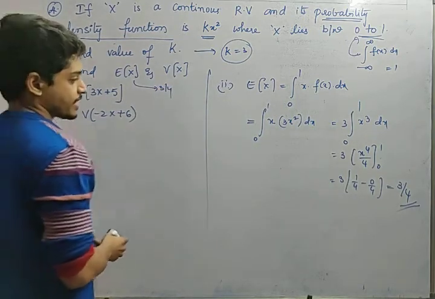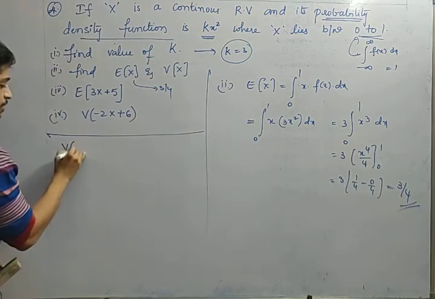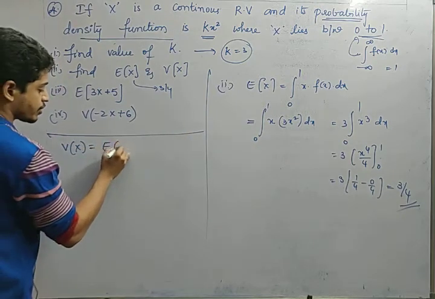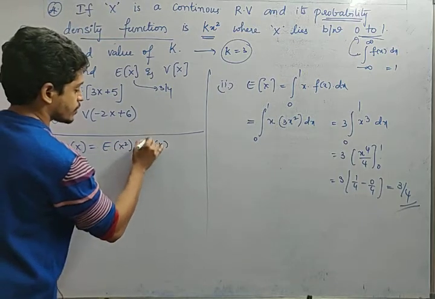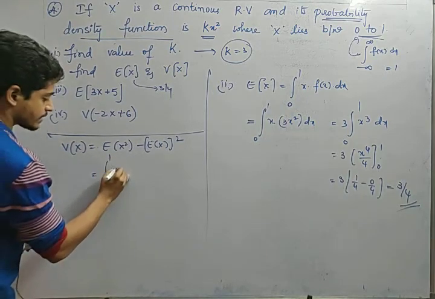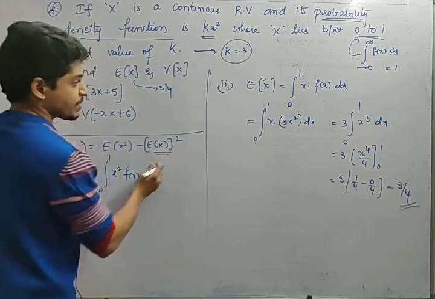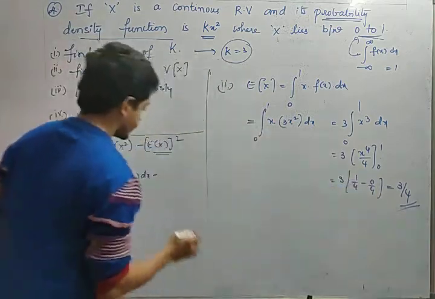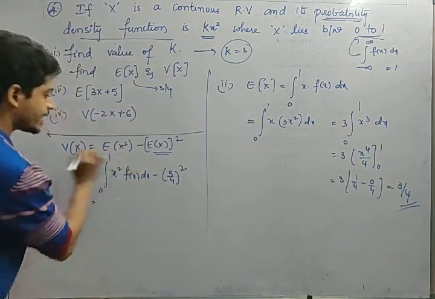Now what is variance? Now we have to calculate the variance value. In order to calculate variance, what is the formula for variance, friends? Expectation of x square minus expectation of x whole square. This is the general formula. In a continuous distribution, integral 0 to 1 x square into f of x dx minus this mean we have already got, that is nothing but 3 by 4, 3 by 4 whole square. Now we have to calculate this value.